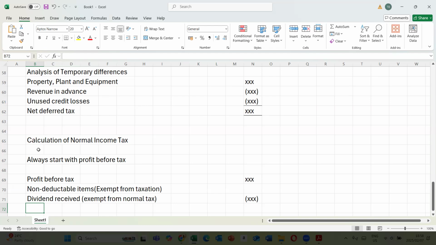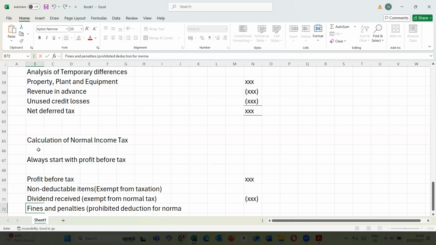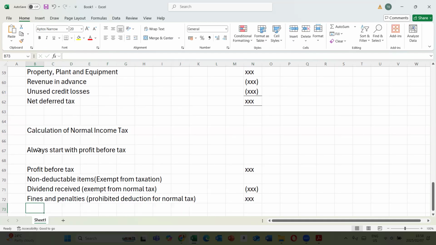Then we have fines and penalties. It can be a fine for late payment of VAT, a fine for speeding, anything. These are prohibited deductions, which means these amounts were deducted when calculating the profit before tax. Now we're reversing them by adding them back.